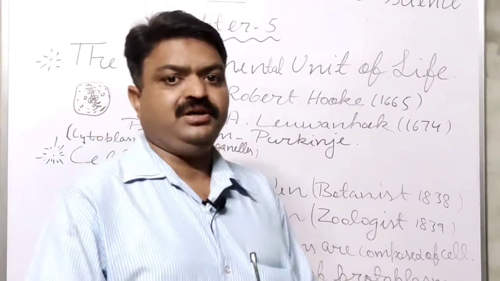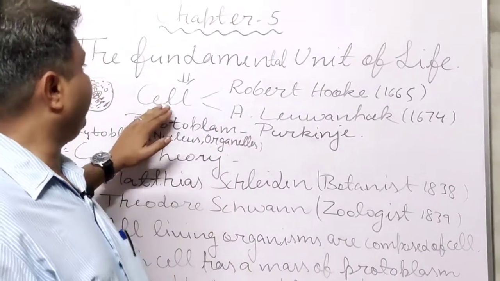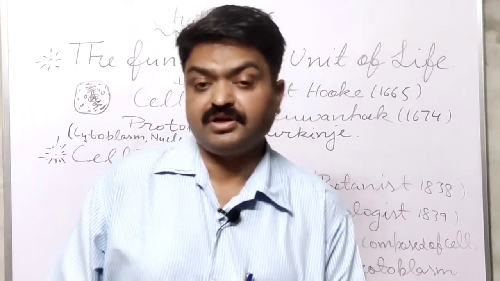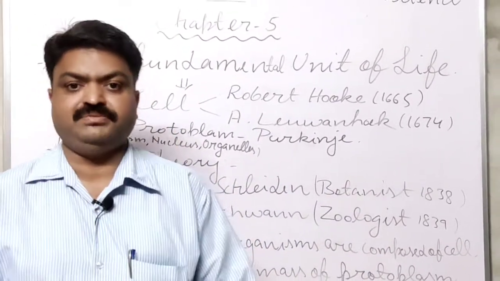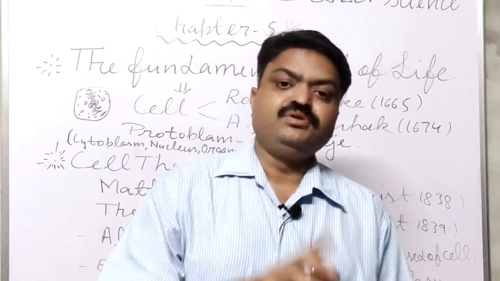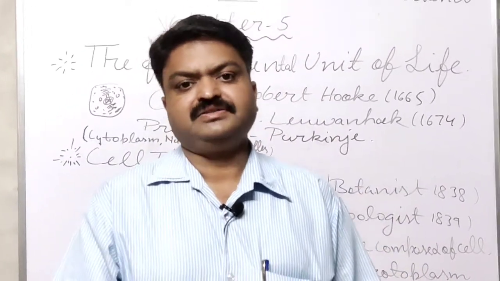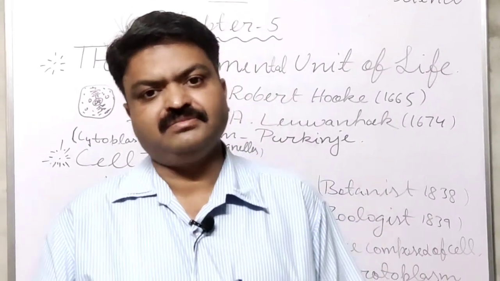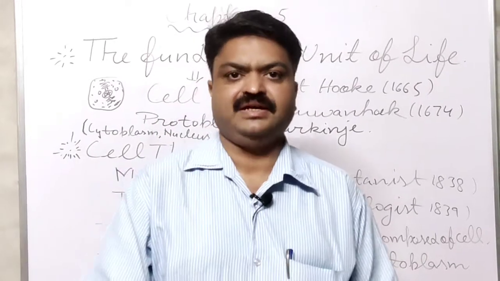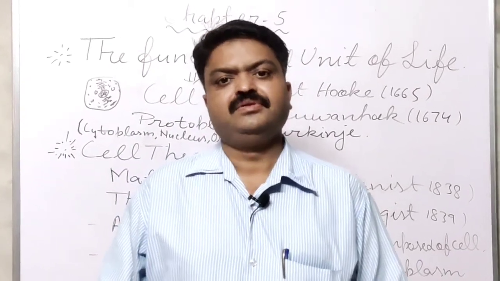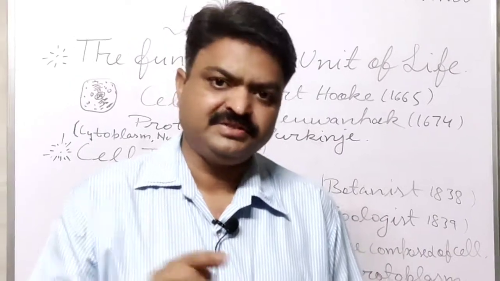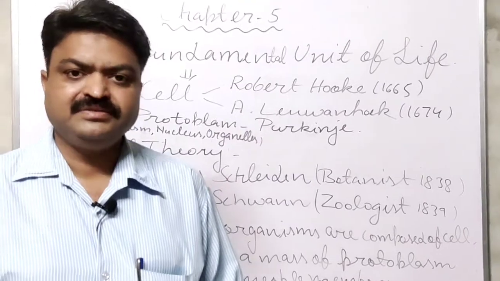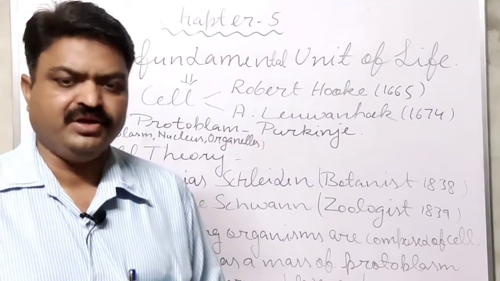Now according to the number of cells, we can categorize organisms into two types. First is unicellular organisms. Second is multicellular organisms. Unicellular organisms have only a single cell, and all the protozoa come in this category. With this, one alga also comes in this, that is known as Chlamydomonas.